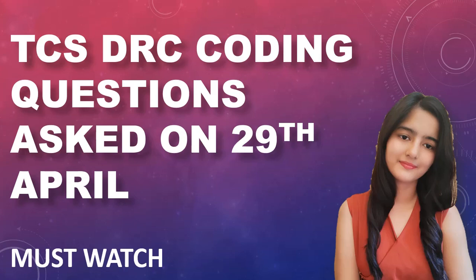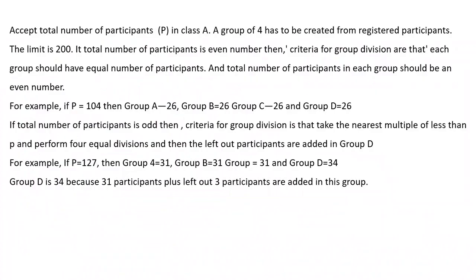Without any delay, let's start with the first question. The first question that was asked in the TCS DRC exam was: accept the total number of participants P in class. A group of 4 has to be created from registered participants. So there are some registered participants P, and we have to create a group of 4 from these registered participants.